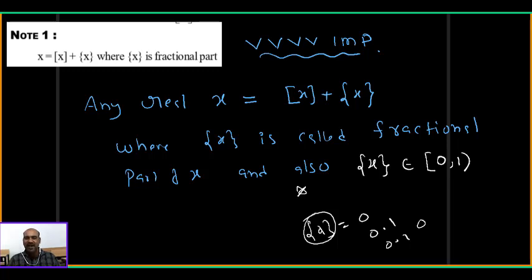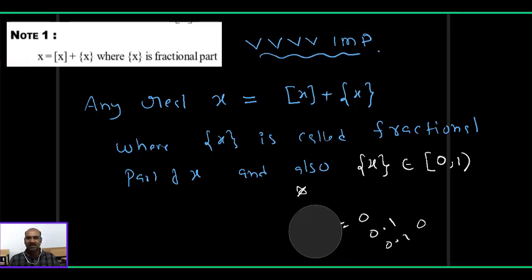Fractional part of x is defined as a value from closed 0 to 1. I will explain it clearly through an example.